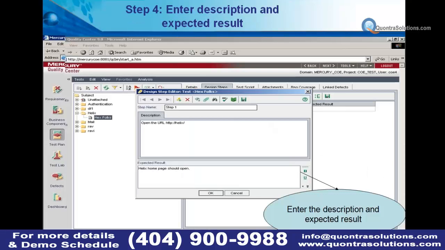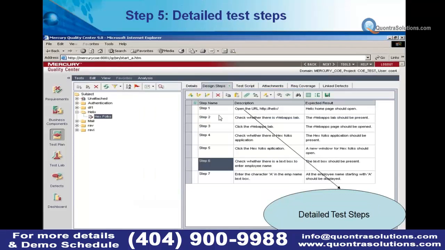So open the URL, home page should be open. Check whether it is the web page tab. The web tab should be the functionalities that we have to validate. We are going to design like this. And how to execute that from the test lab, sorry.